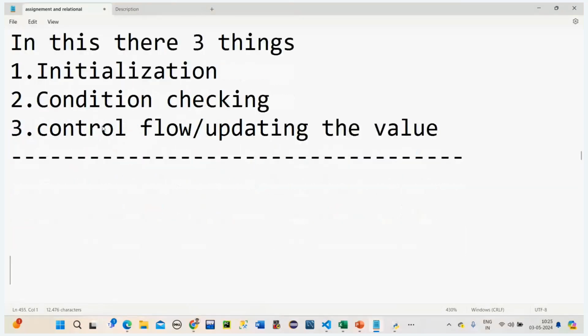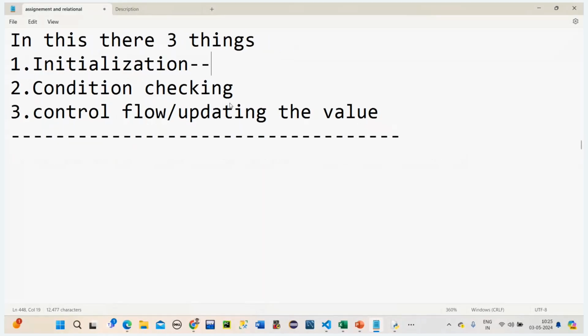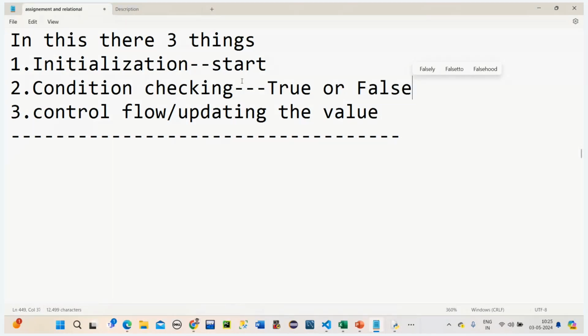So what are those? First one is initialization, then condition checking. What is the meaning of initialization? Starting the value. And condition checking means checking whether it is true or false. If it is true, it will go inside the block. If it is false, it will not go inside the block.